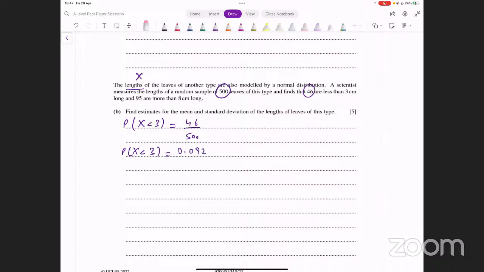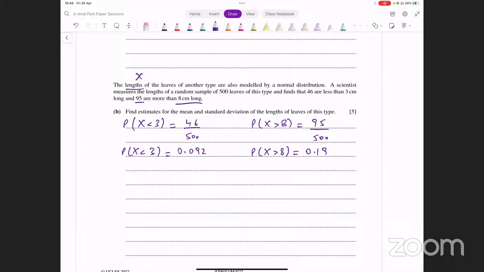और उसने कहा है out of 500, 95 are more than 8 centimeters long. So that means probability of being more than 8 centimeters long is 95 over 500. Let's evaluate this as well. X greater than 8 की probability आपके पास क्या आती है? 95 divided by 500, that is giving me 0.19. Okay?